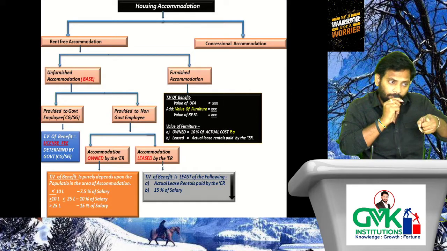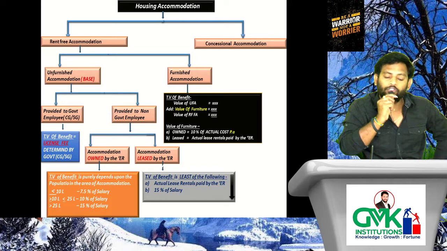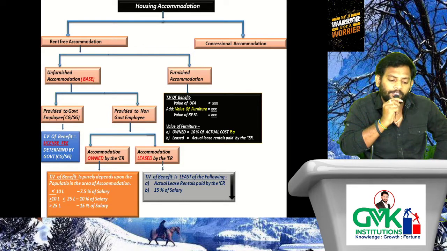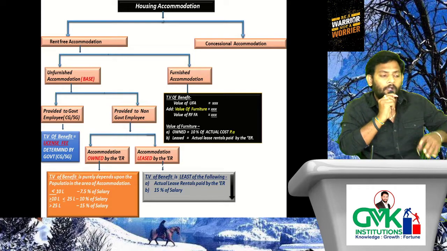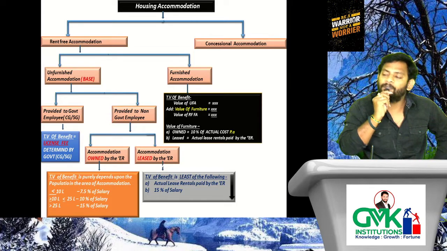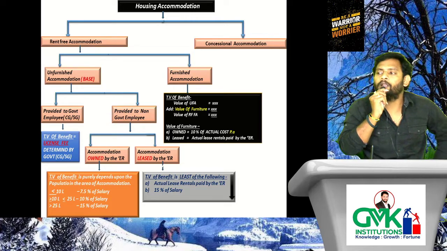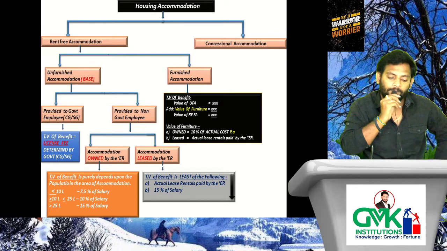Verify the procedure. Taxable value of benefit: value of RFUFA, rent free unfurnished accommodation, add the value of furniture, and you will get the value of RFFA, rent free furnished accommodation. How to determine the value of furniture? Owned, 10% of actual cost per annum. Leased, actual lease rentals paid by the employer. Simple. Understood. This is relating to furnished accommodation.